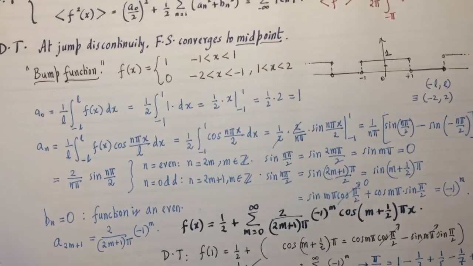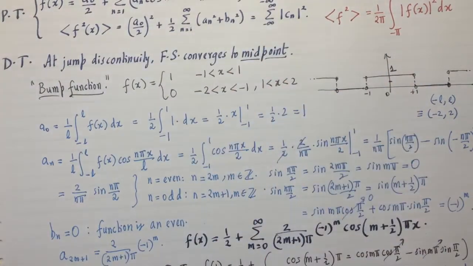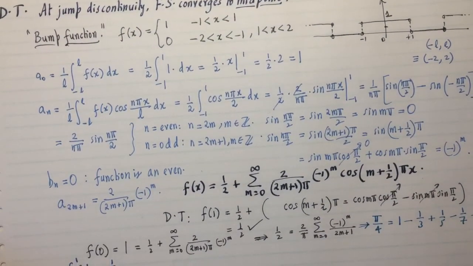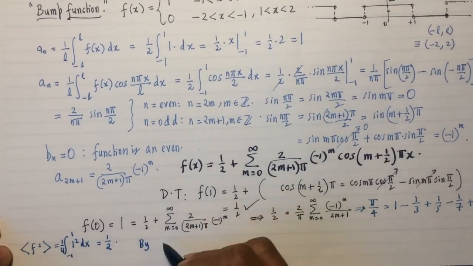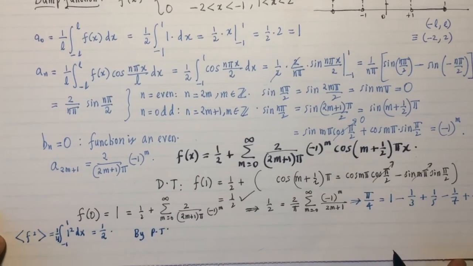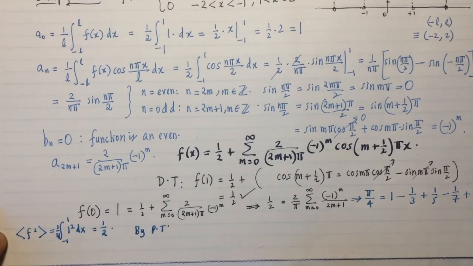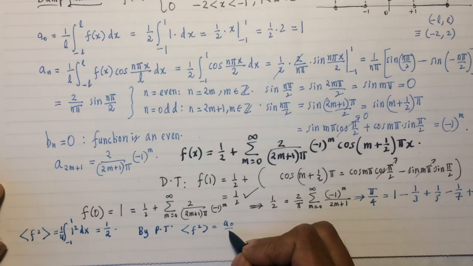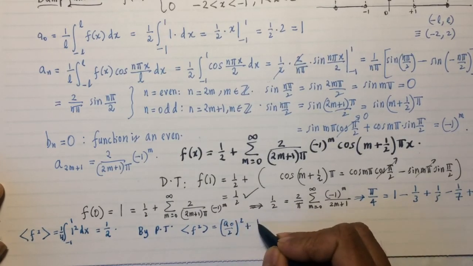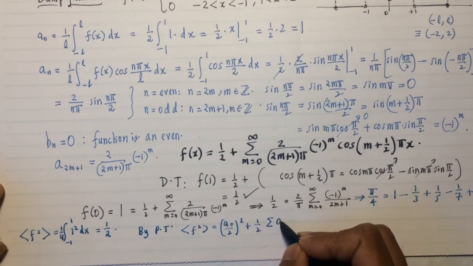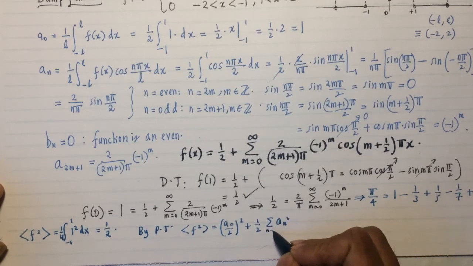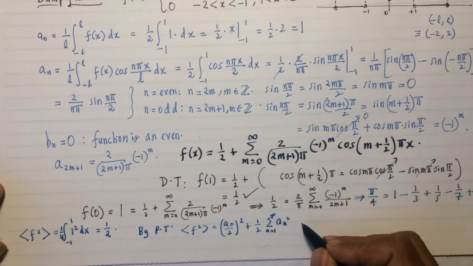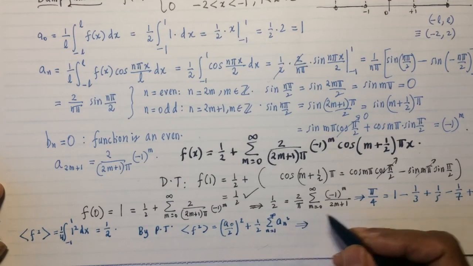Okay, so that's one way of finding the average. The other way of finding the average of f squared is the right hand side of Parseval's theorem. So let's do that. By Parseval's theorem, the average value of f squared is a0 over 2 squared plus 1/2 the sum of a_n squared, n equals 1 to infinity, because there are no b_n terms.